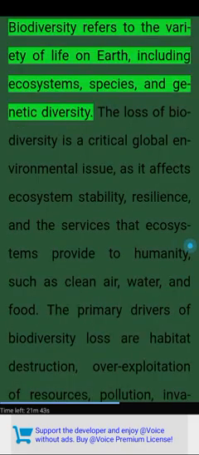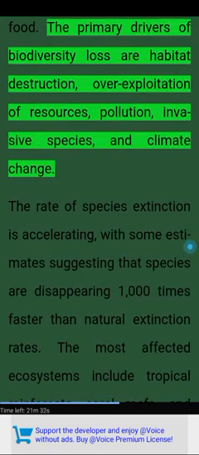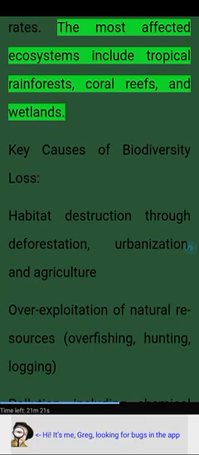2. Loss of biodiversity. Biodiversity refers to the variety of life on Earth, including ecosystems, species, and genetic diversity. The loss of biodiversity is a critical global environmental issue, as it affects ecosystem stability, resilience, and the services that ecosystems provide to humanity, such as clean air, water, and food. The primary drivers of biodiversity loss are habitat destruction, overexploitation of resources, pollution, invasive species, and climate change. The rate of species extinction is accelerating, with some estimates suggesting that species are disappearing 1,000 times faster than natural extinction rates. The most affected ecosystems include tropical rainforests, coral reefs, and wetlands.